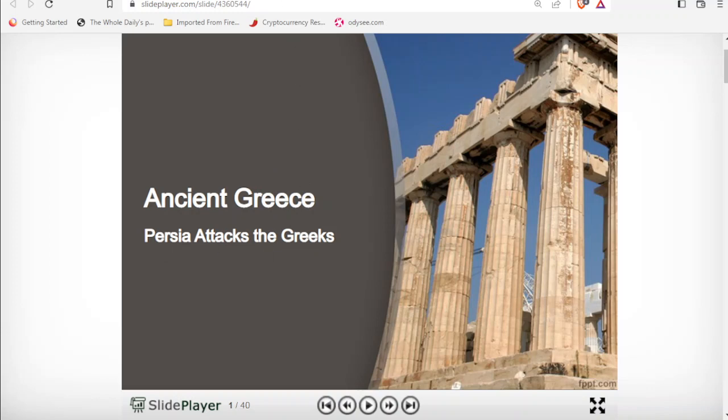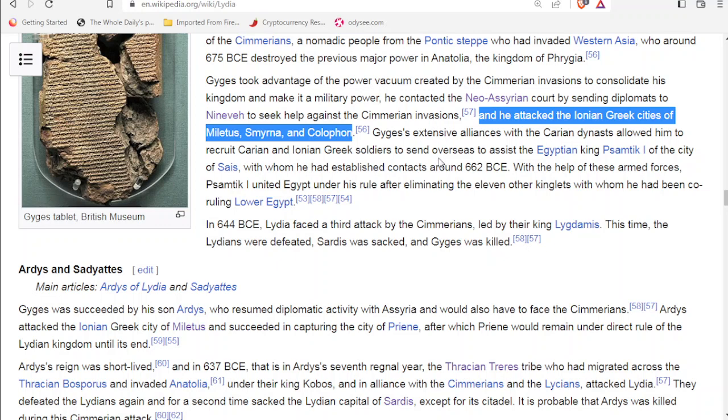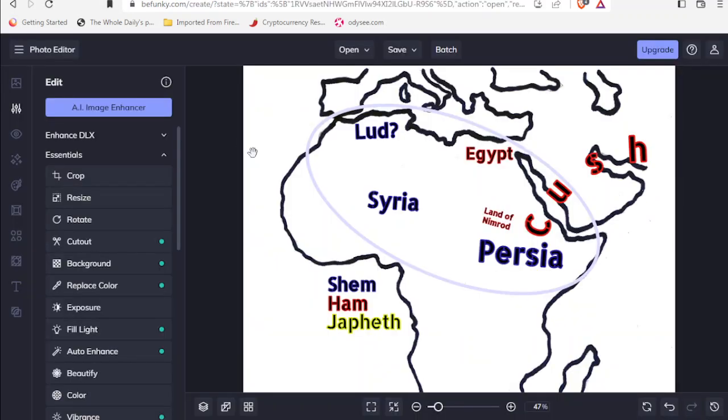If we go to the page on Lydia, we can read this part here, how it speaks about this Lydian king, how he attacked the Ionian Greek cities of Miletus, Smyrna, and Colophon. So the Lydians were conquering the Greek cities and expanding their empire. We try to explain this in a very simple way: what belonged to Lydia, the Persians would then expect those vassals or those kingdoms to also submit to their rule.